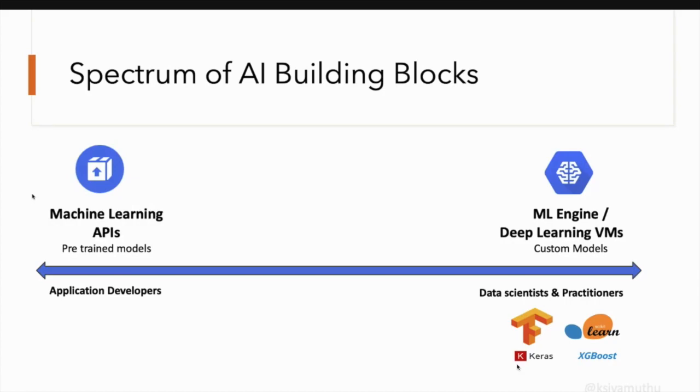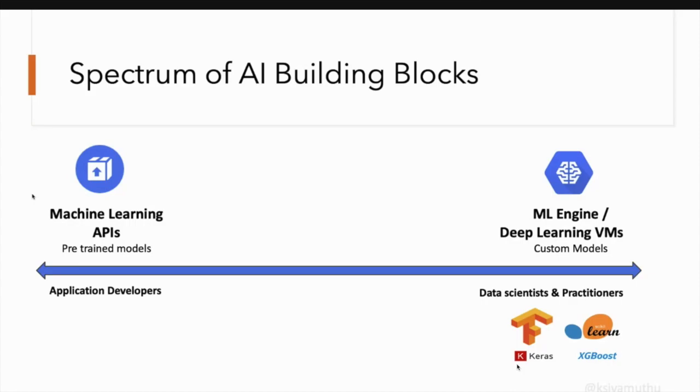The machine learning tools such as TensorFlow or Keras. So using these kinds of machine learning libraries, I can train the model in the VMs and use that model for my predictions or for my classification. So that's the right hand side of the spectrum.